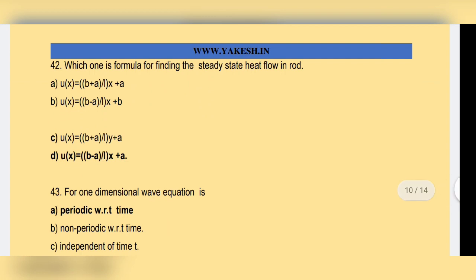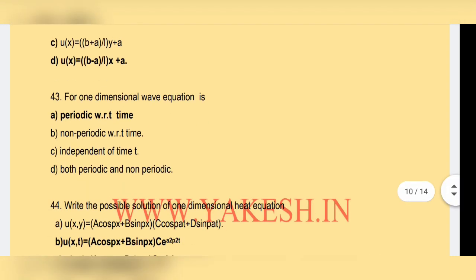Which one is the formula for finding the steady state heat flow in a rod? Option D is the correct answer. U of x equal to b minus a by l x plus a is the correct answer. For the one-dimensional wave equation, option A, periodic with respect to time. Option A is the correct answer.